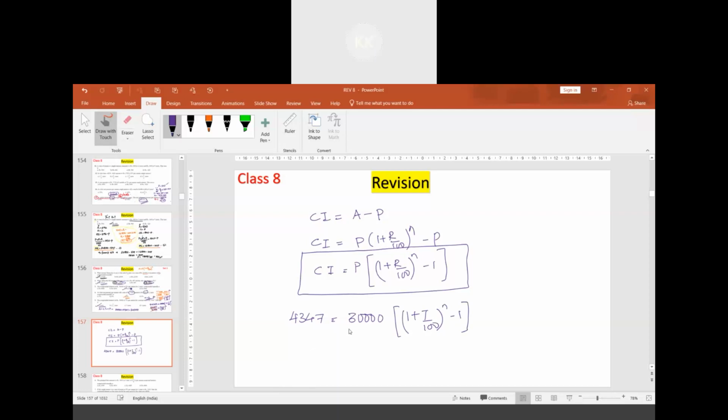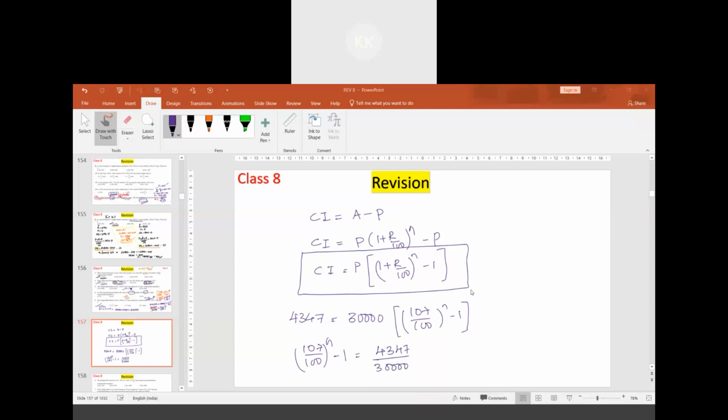To simplify, inside the bracket it is (107 upon 100) to the power n. So (107 by 100) to the power n minus 1 will be equal to 4347 divided by 30,000.